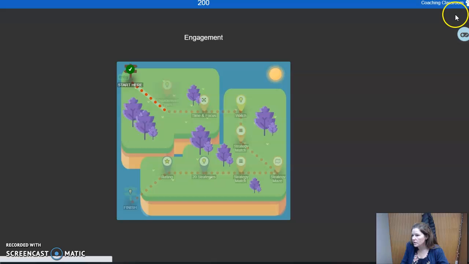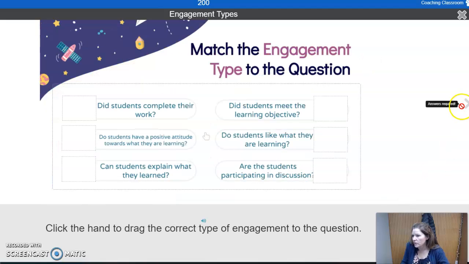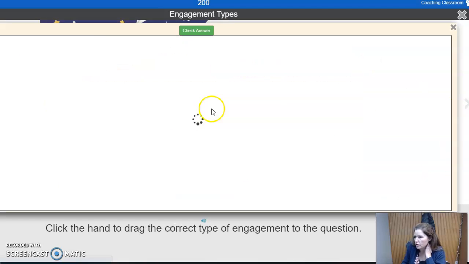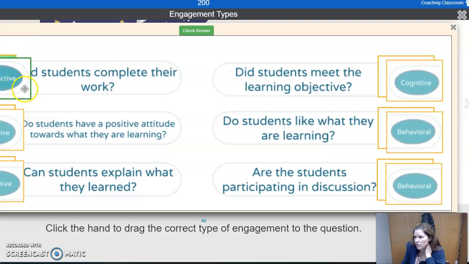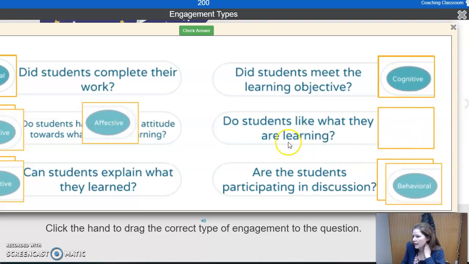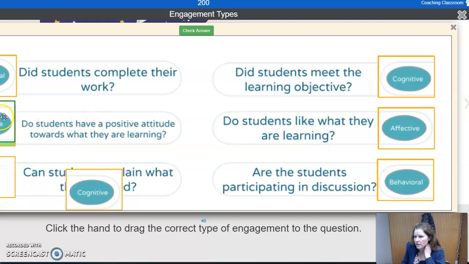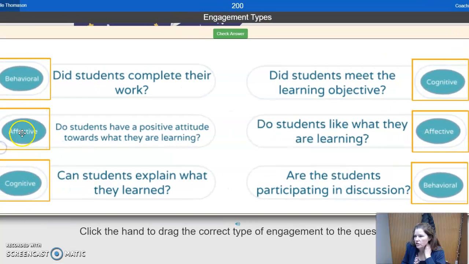And then when I close this guy up, let me do it again now. That's not really what I wanted to show you. I wanted to show you that when I check my answers. So, did students complete their work? Behavioral, yeah. This guy, do students like? Yes. Behavioral, this guy is cognitive, this one is affective. So this is really what I wanted to show you. I wanted to show you that when I check the answers, it says it's all wrong.